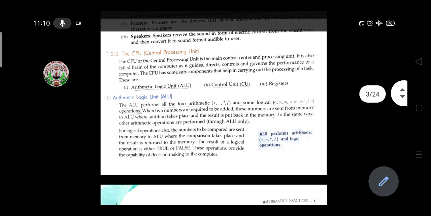The components that help in carrying out the processing tasks are the ALU, arithmetic logic unit, the CU, control unit, and registers. The arithmetic logic unit performs the calculations and some logical operations. Arithmetic means addition, subtraction, multiplication, division, these tasks it performs, and some logical operations like greater than, equal to, or greater than or equal to are performed. Like this, the arithmetic logic unit works.